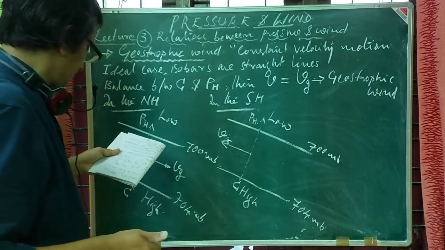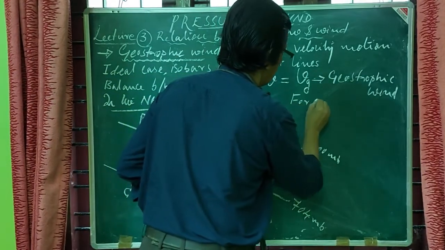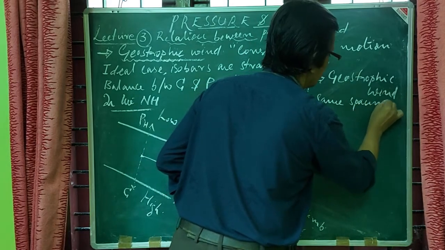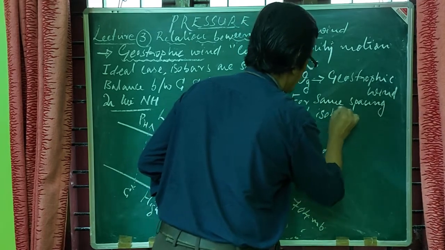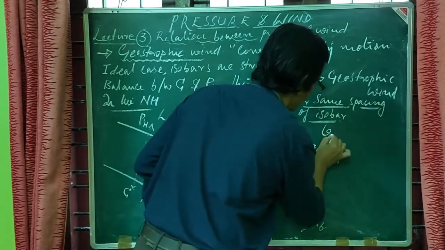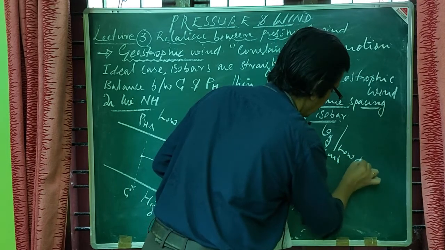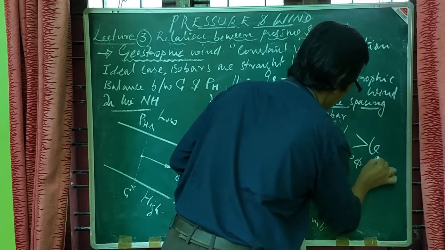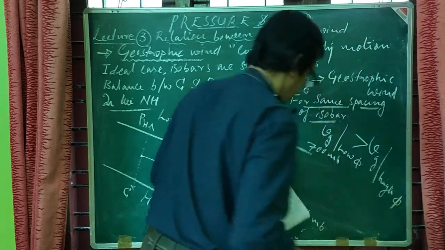For the same spacing of isobar, what we can see is Vg at low phi, that is at low latitudes, will have more value than Vg at high latitude.